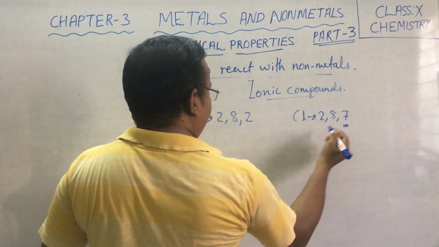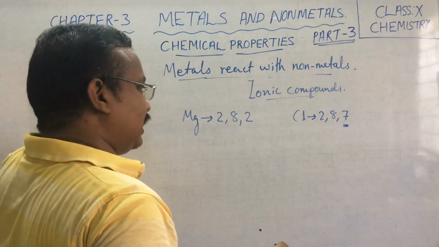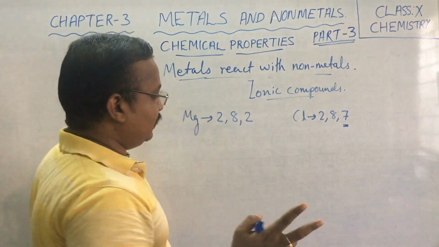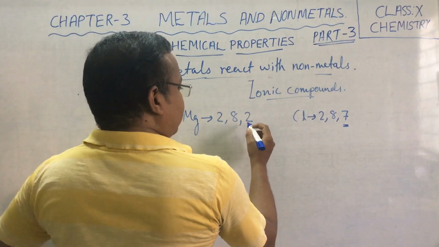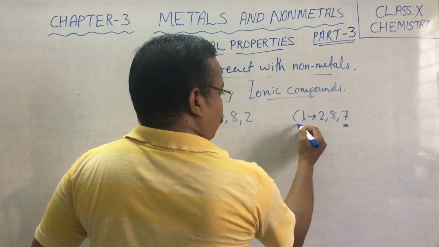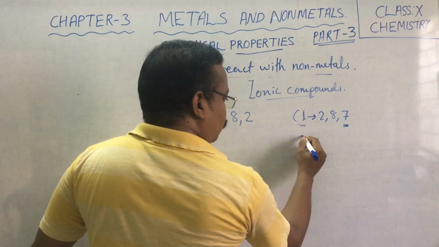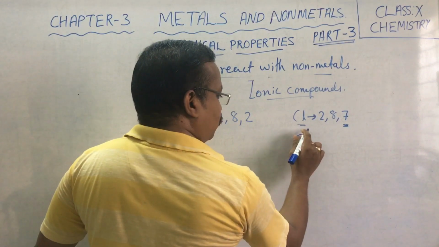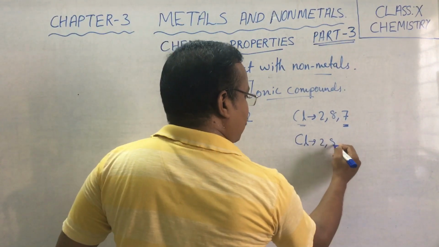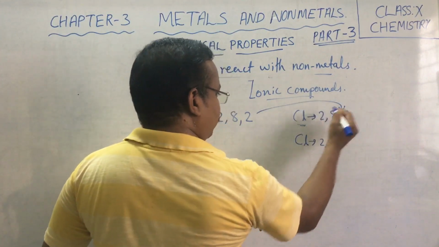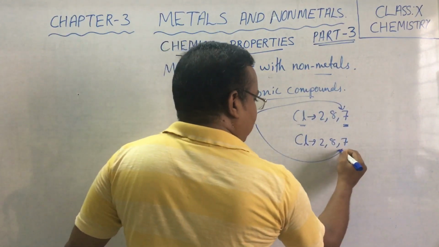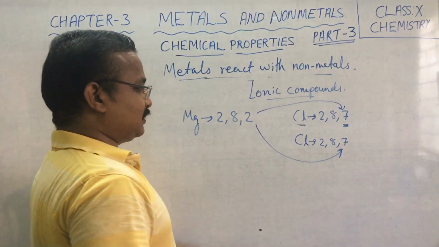Now, magnesium is actually having 2 electrons in the last orbit, correct? Now, in order to receive 2 electrons, chlorine is not capable. Now, what will chlorine do? Chlorine will take one more chlorine, so that this chlorine also has 2, 8, 7 configuration, in which one electron will be given to this chlorine and one electron will be given to this chlorine.